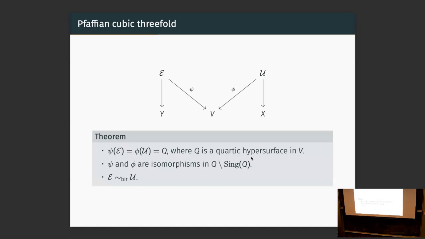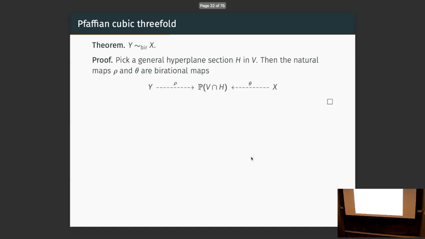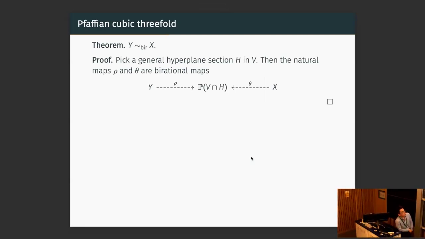And for that, we know the vector bundles E and U over X and Y are actually birational to each other. And it's also a classical result that the base Y, the cubic, and the degree 14 Fano threefold are also birational. So one way to see it is you can pick a hyperplane section H in V. Then there's a very natural map from Y to V intersect H. So remember, each point on Y is a skew-symmetric bilinear form of rank 4. So the kernel has dimension 2. You take the kernel, you intersect with H, it becomes a dimension 1 subspace. After projectivization, it's a point.